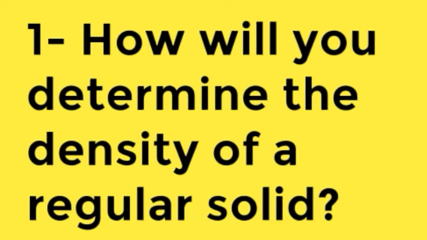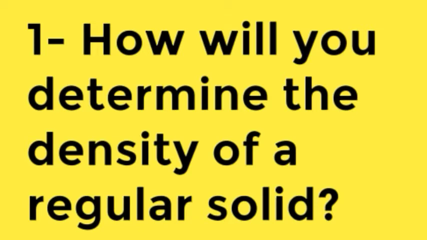As we know that density is mass per unit volume of a substance, or D equals m upon V, what we have to do is find out the mass and volume of that regular solid. Then only we will be able to determine the density of that solid.